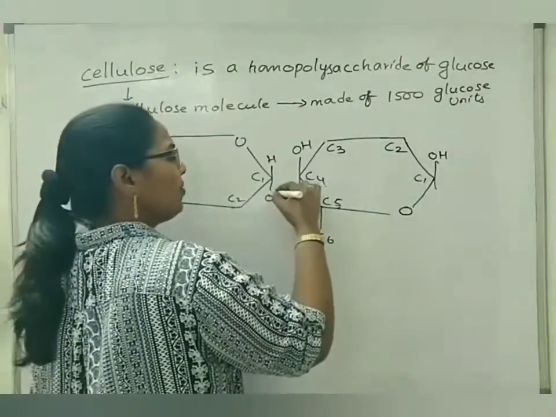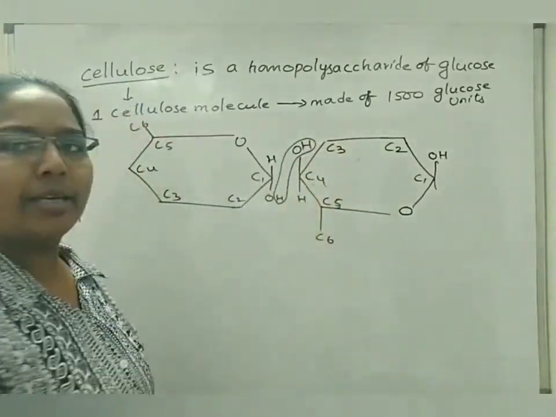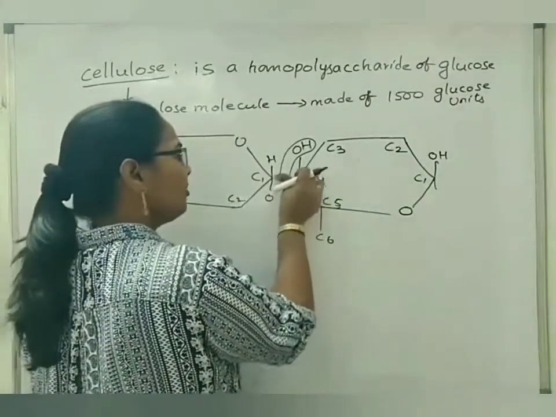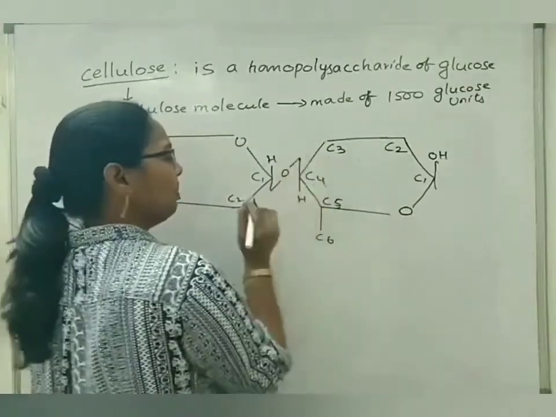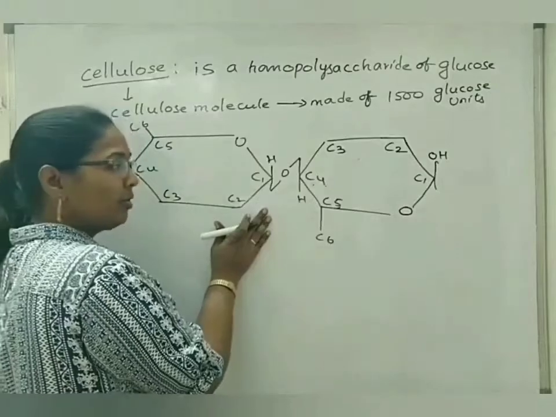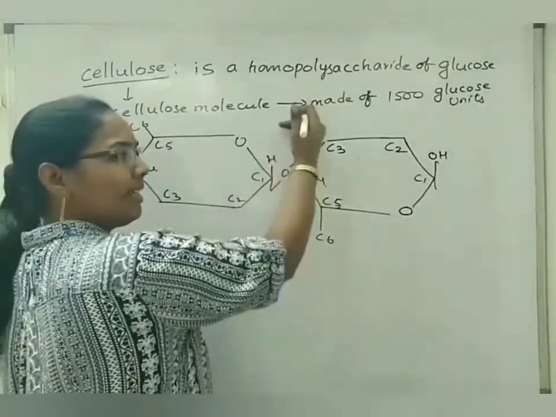Now there is a bond formed by the removal of a water molecule from the hydroxyl and hydrogen of the side by side glucose units. Then the bond formed will be represented like this. It means one side of one glucose is forming a bond with the OH group or hydrogen of the other side.